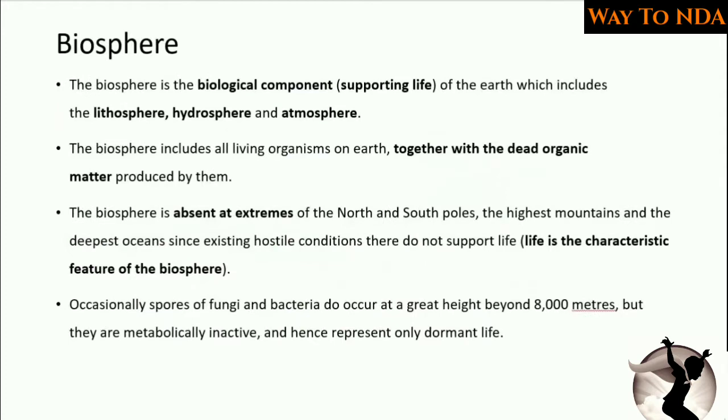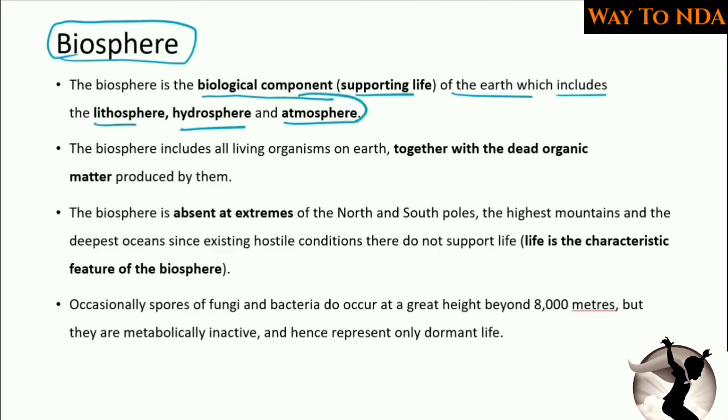Next is the biosphere. Now what is biosphere? Biosphere is the biological component supporting life on the earth, which includes lithosphere, hydrosphere and atmosphere. You know that there is life on lithosphere, that means on the land. We as human beings are living on the land, so we are part of lithosphere.